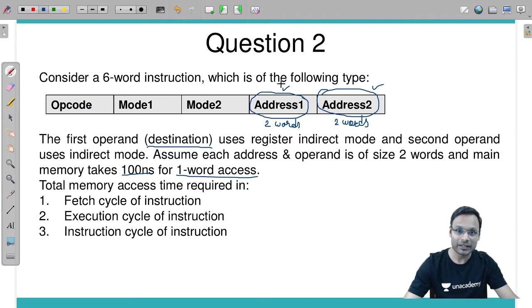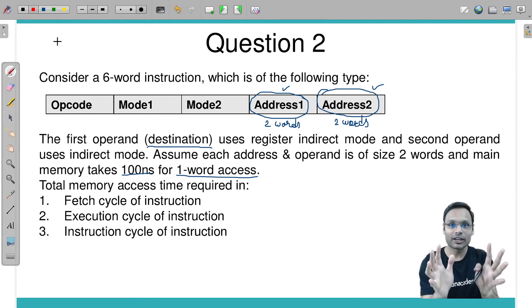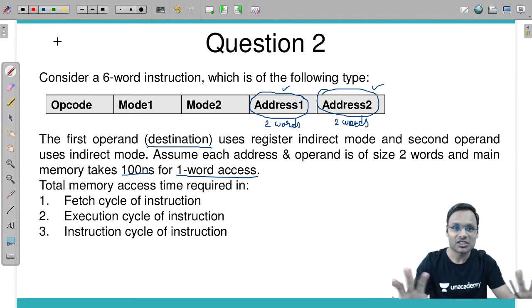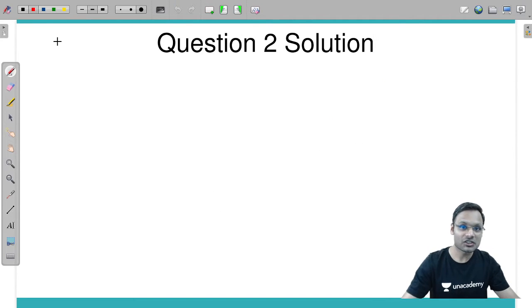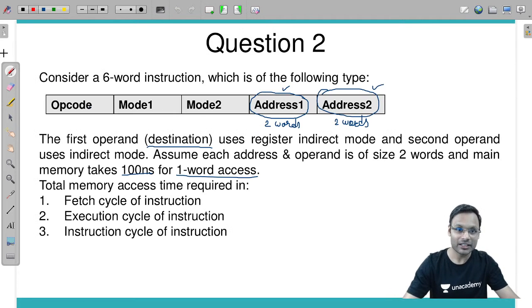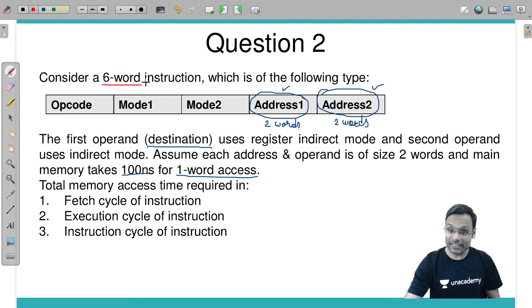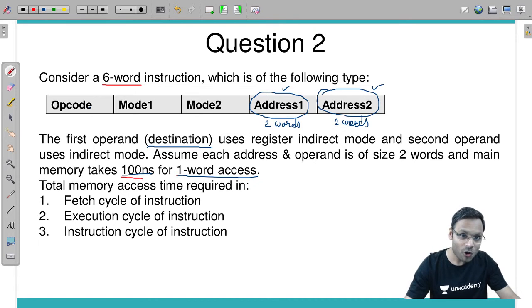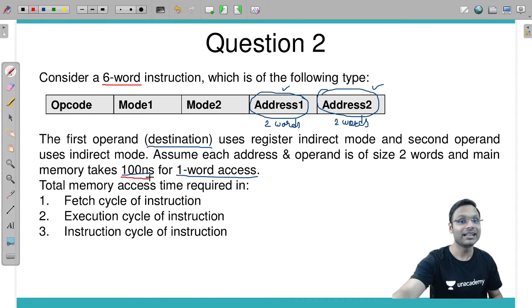Fetch cycle of instruction means only instruction fetch. The instruction is of how many words? 6 words, and memory access for 1 word takes how much time? 100 nanoseconds.